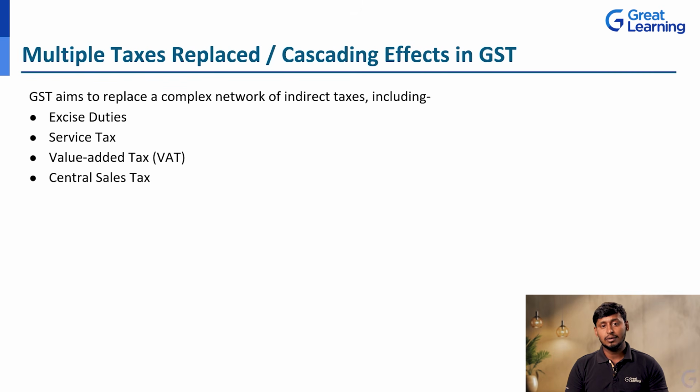So that is cascading, tax on tax, tax on tax. For example, for producing 1 unit of X product, we are going to purchase 10 rupees of raw material. For that 10 rupees, we are going to pay sales tax of 10%, for example. So 10 rupees of raw material price plus 1 rupee of VAT or sales tax. So the total 11 rupees is the raw material price, correct?